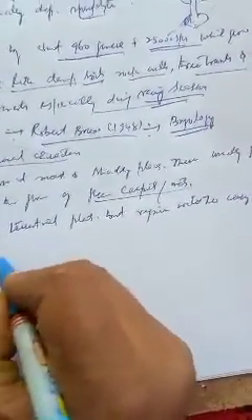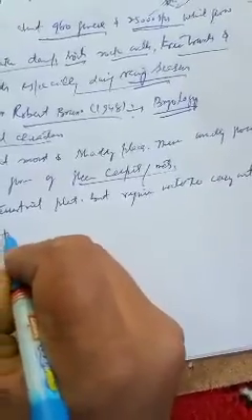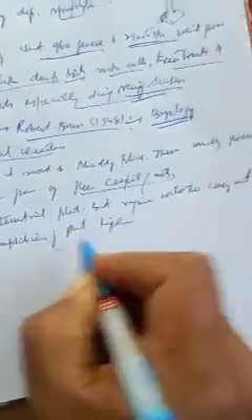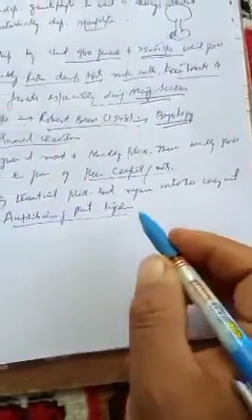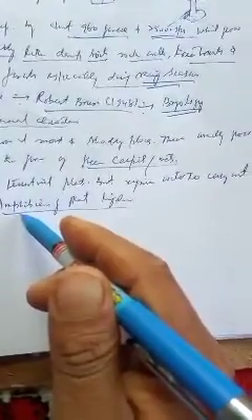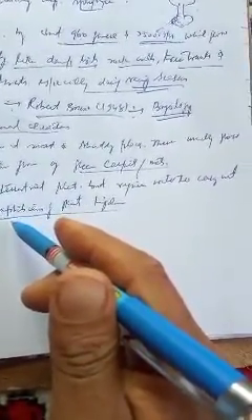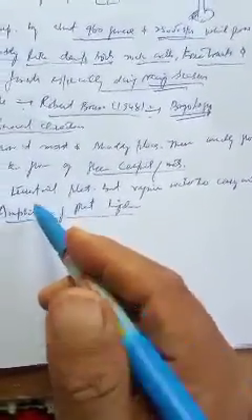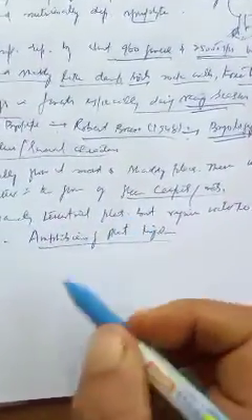Thus, they are referred to as amphibians of the plant kingdom. Amphibians are the animals which live both on land as well as in water to complete their life cycle, and they mostly reproduce in water. Same is the thing with bryophytes. Although they are terrestrial plants, they require water for completing their sexual reproduction, that is, to complete their life cycle. That is why they are referred to as amphibians of the plant kingdom.